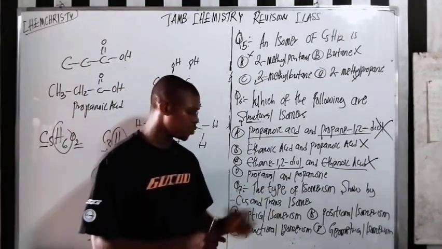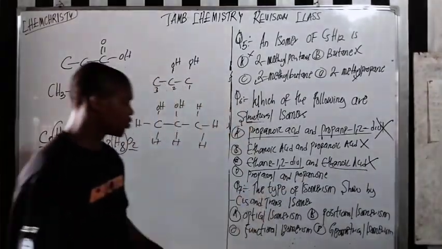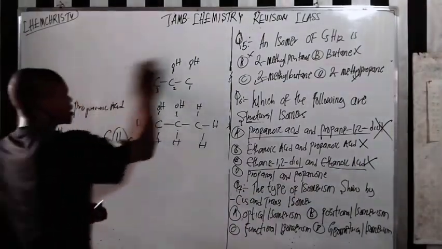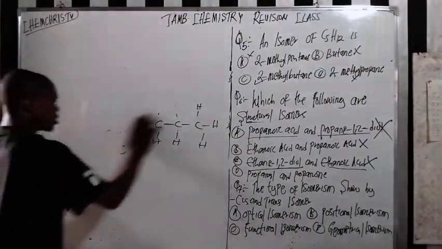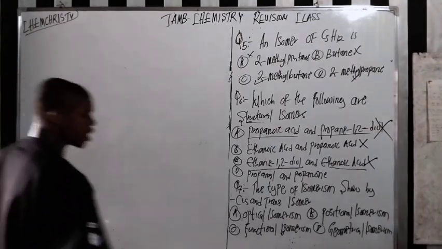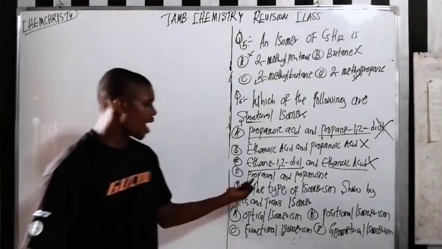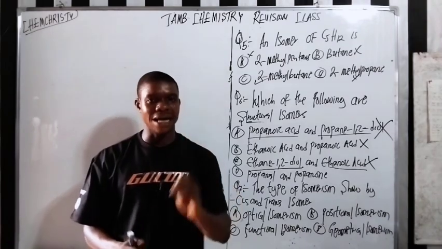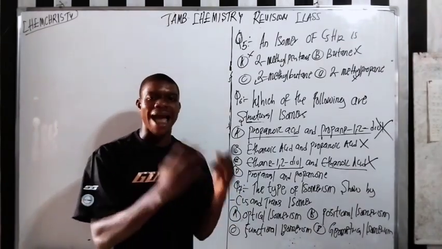Propanal and what? Propanone. So how do you draw them? So let me wipe this place out. So here we have propanal. Now, whenever I see propanal, it is an alkanal functional group. So it's an aldehyde functional group.